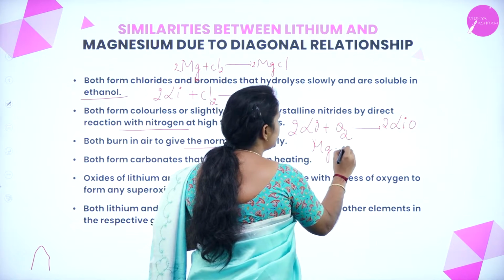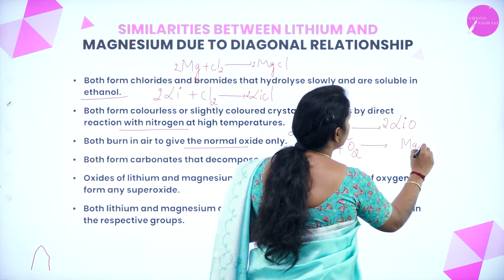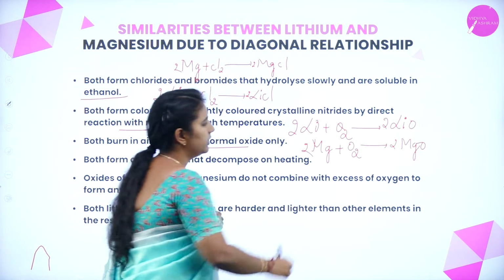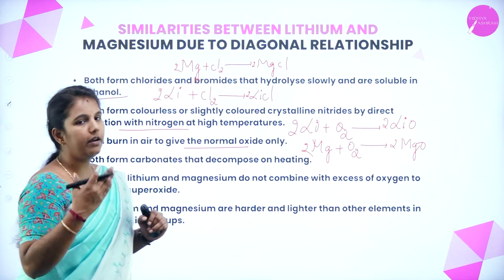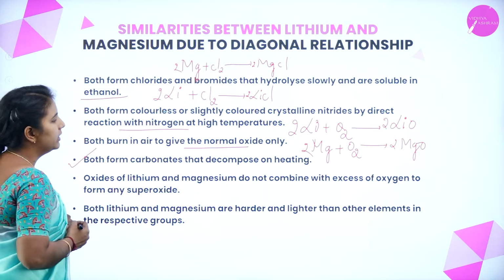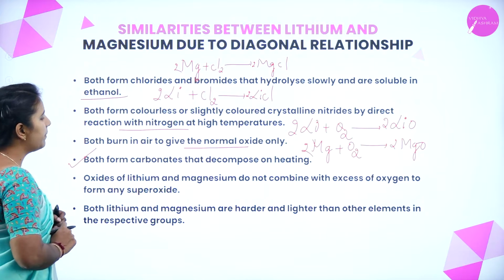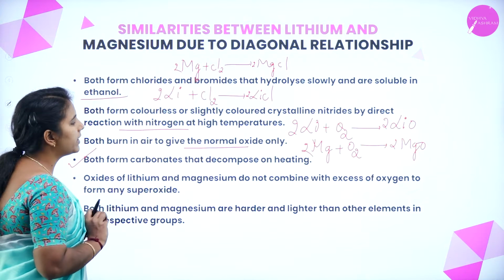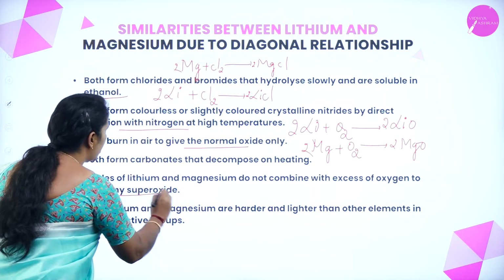Similarly, magnesium reacts with oxygen and forms magnesium oxide. Is it right? So both react with air and form their respective oxides. Both form carbonates that decompose on heating. Oxides of lithium and magnesium do not combine with excess oxygen to form a superoxide.